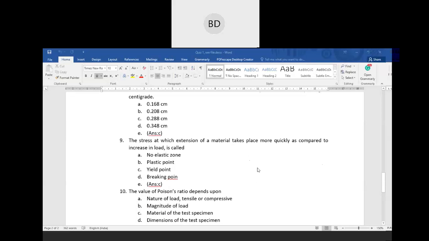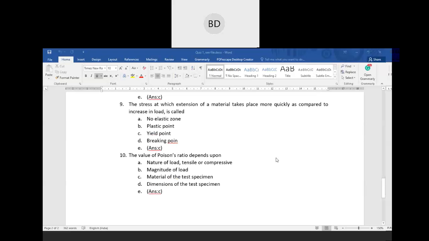Next one: the stress at which extension of a material takes place more quickly as compared to increase in load is called, so definitely yield point. Finally, the value of Poisson's ratio depends upon the material of the test specimen. You have to look at all the quiz questions.